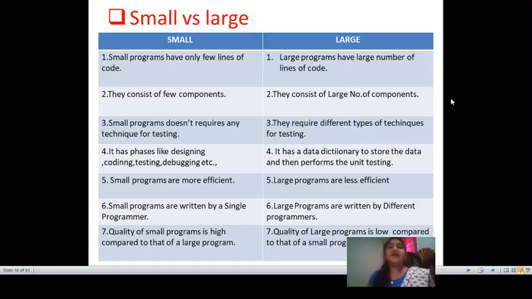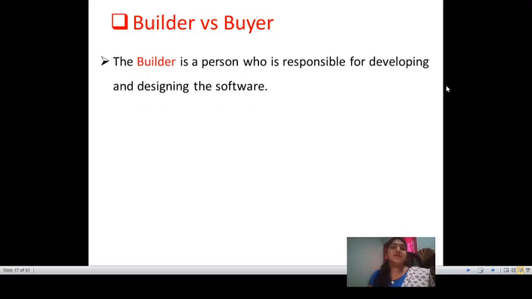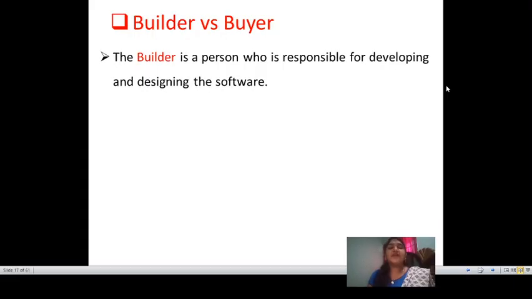Next, coming to the last dichotomy, builder versus buyer. Here also there are no differences, just what the builder is, what the buyer is, and how they interact. The builder is the person who develops the project, the buyer is who pays for it. The builder is responsible for developing and designing the software.